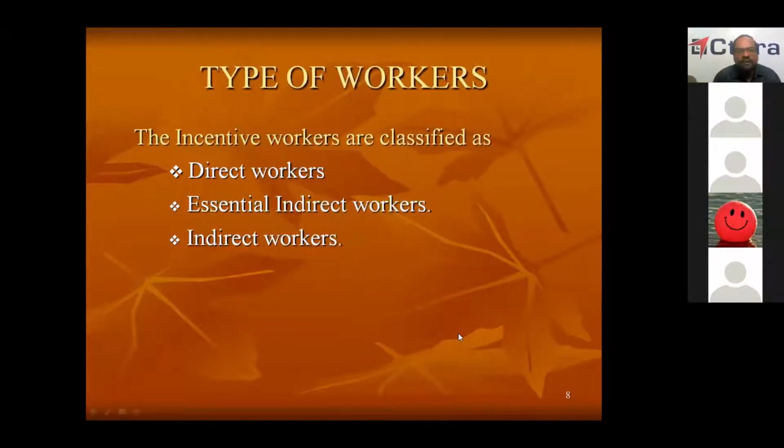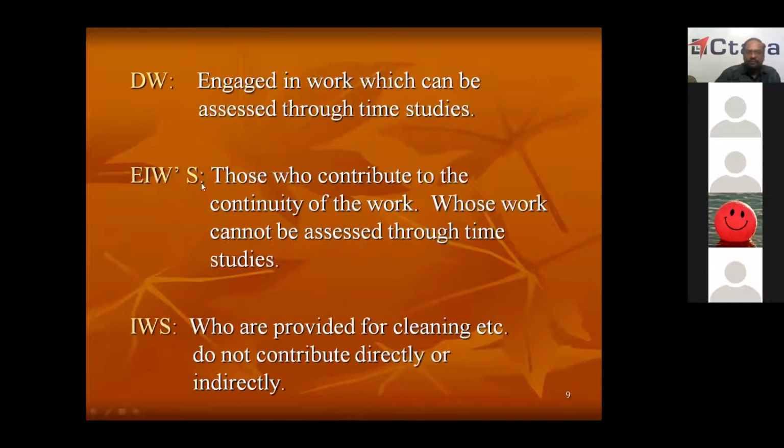Now, under this scheme, workers are divided into three categories. One is direct workers. Second one is essentially indirect workers. The third one is indirect workers. There are three categories of workers. We'll see who they are. So, direct workers are those workers who are engaged in work which can be assessed through time studies.